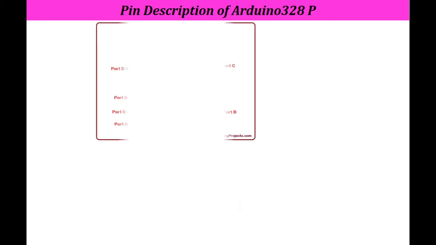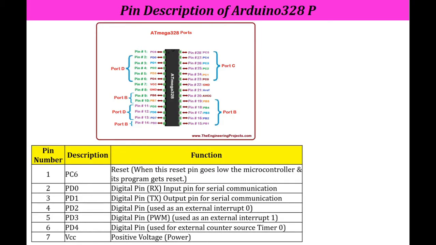Now let's discuss this pin description in detail. The first pin is PC6. The meaning of this is reset. That is, with this type of pin, when it goes low, the microcontroller and its program gets reset. So if I want to reset it, then here we have to send a signal which is low.